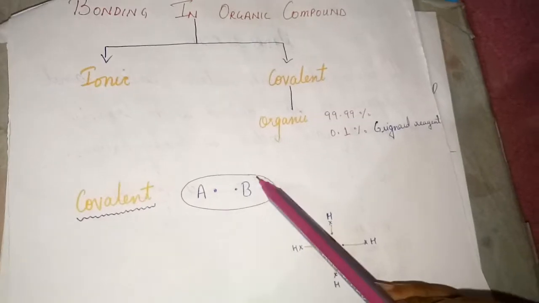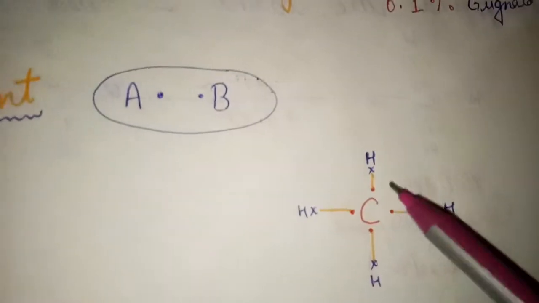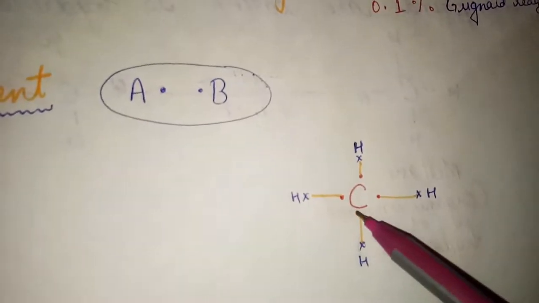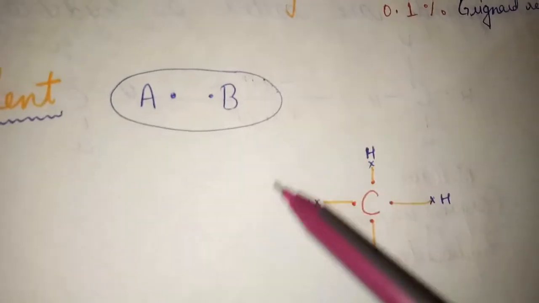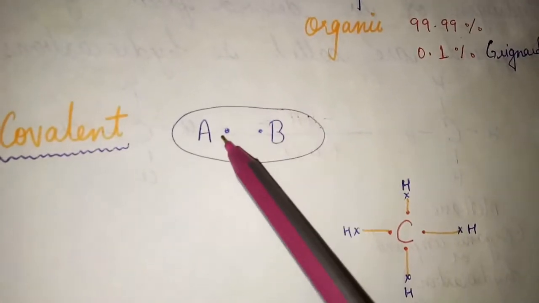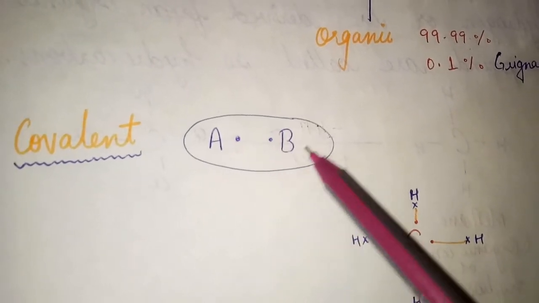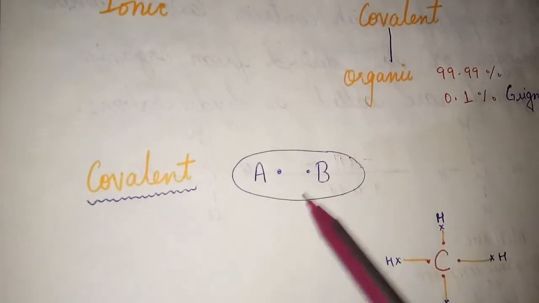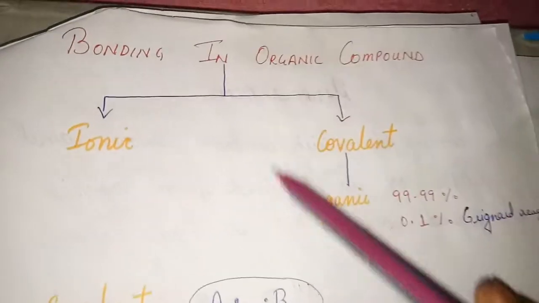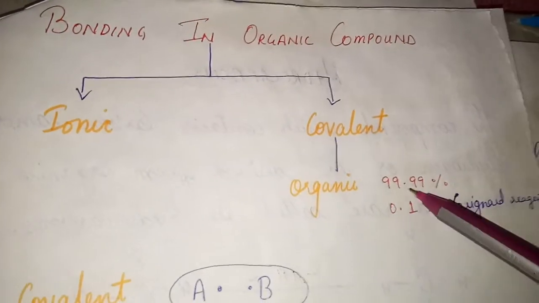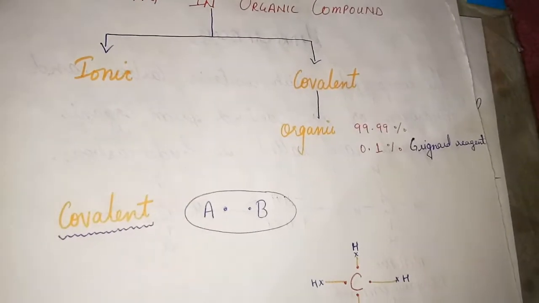What is this covalent bond? It is where sharing of electrons takes place. Like here you can see the example of methane, where the electrons are being shared. These dots represent the electrons of carbon, and these crosses represent the electrons of hydrogen. So these are being shared. Means in a bond you will have the character of both elements' electrons. This is covalent sharing of electrons. So almost all, that is 99.99%, organic compounds contain covalent bonds.